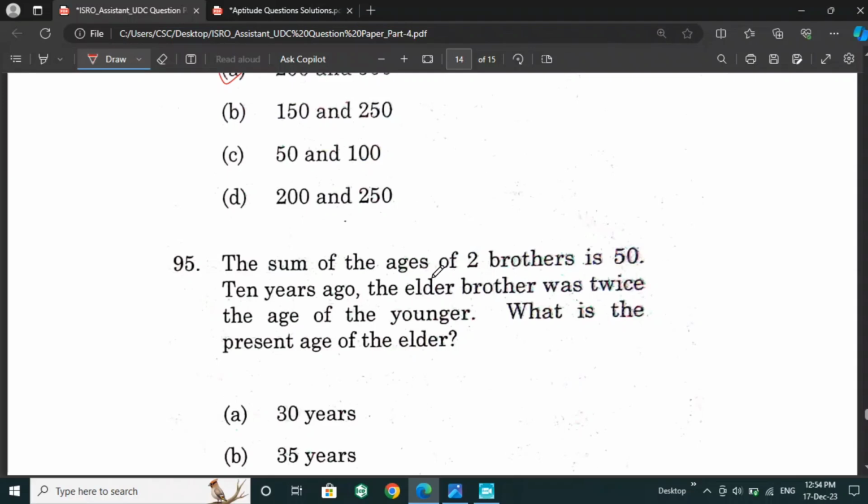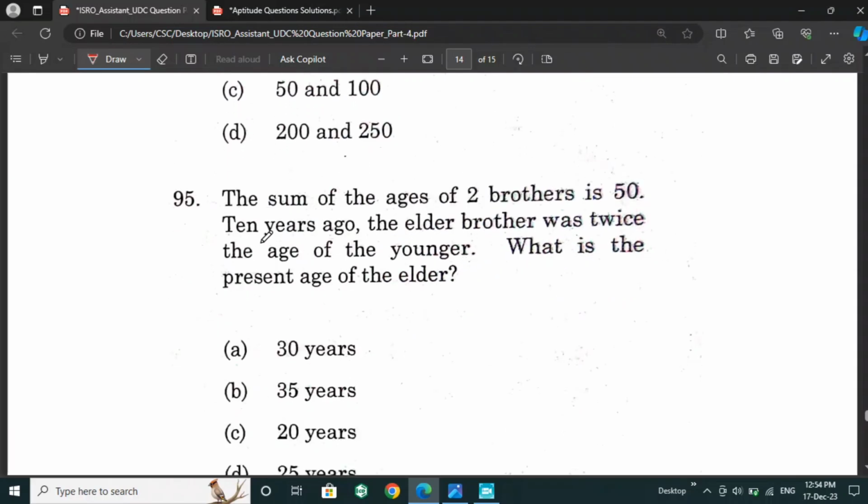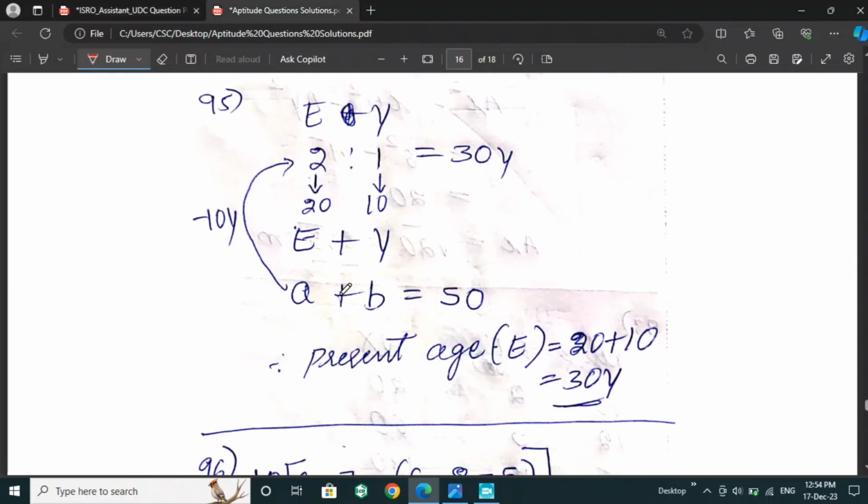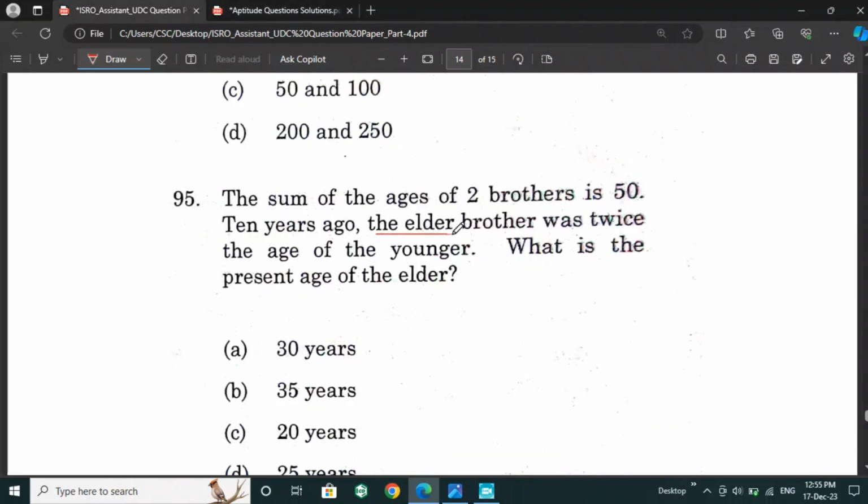Next: the sum of the ages of two brothers is 50. 10 years ago the elder brother was twice the age of the younger. What is the present age of the elder? For this question, if we take the two brothers' ages as A plus B equals 50, the sum of ages, with elder and younger, then 10 years ago the elder brother was twice the younger, as given in the question.